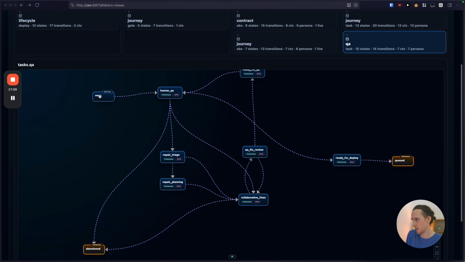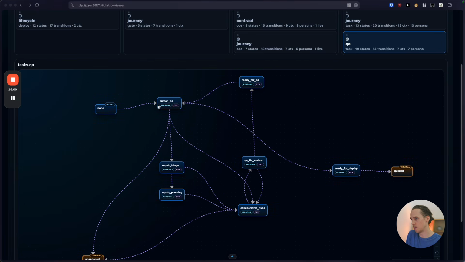So it starts as none, that's the default situation that it's born into. And then if it gets moved into ready for QA, then it comes into human QA. That's where I get a packet. Quite literally, there'll be an agent that creates a packet for me, which will be a link to the running app. Again, this is all stuff that's not built into the system. It's stuff that you can define in the contract. It'll run the server locally on the work tree, on the branch. It'll give me the link. It'll give me a QA packet for what I should check, what I should test, and what has been tested already.